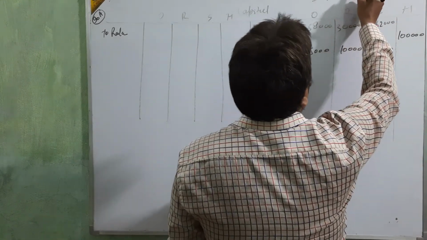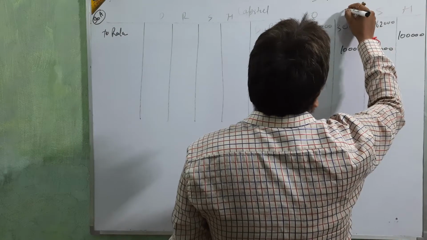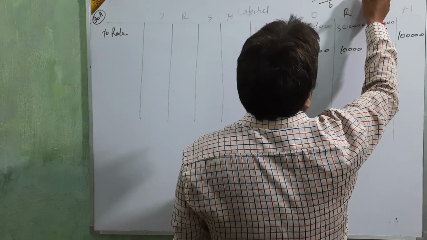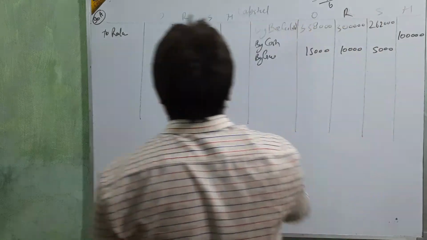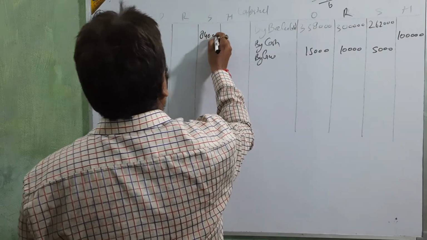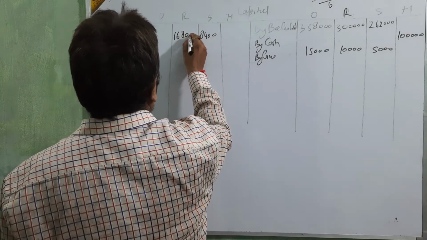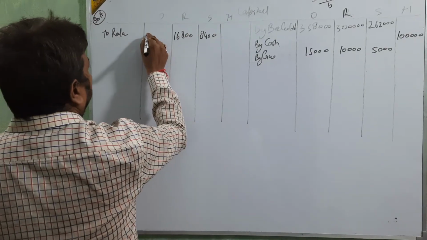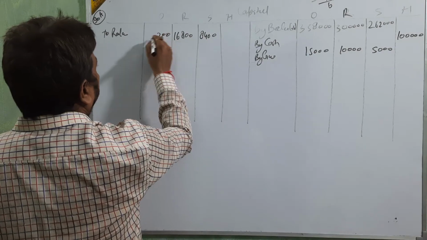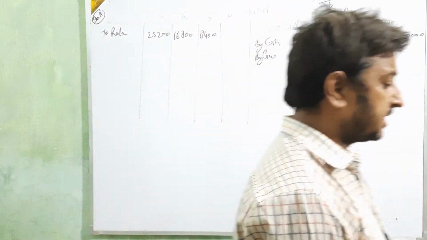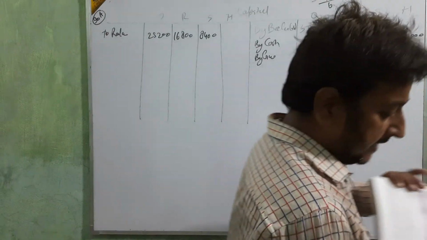Divide by 6, 8, 4. It means 8,400, then 16,800, then 25,200, beta. Up to this is clear or not? Then go for the next.